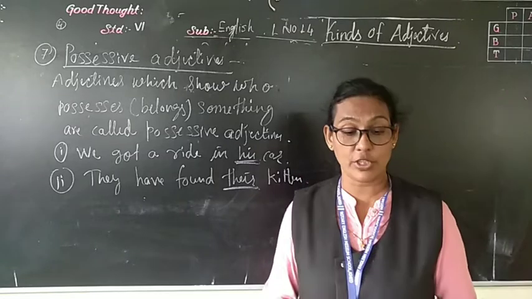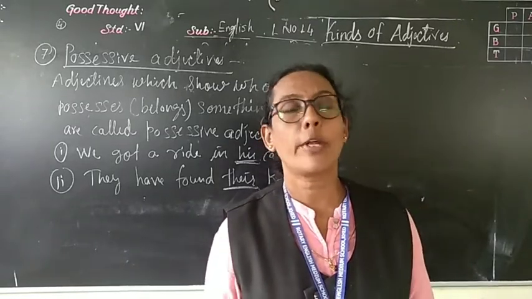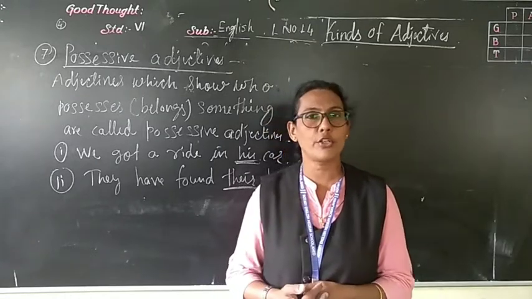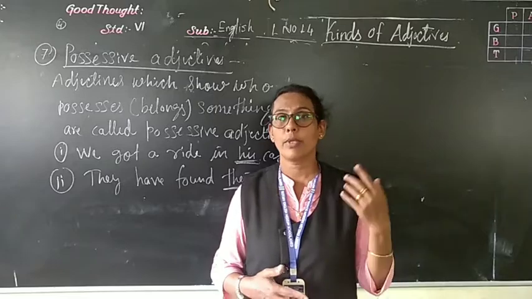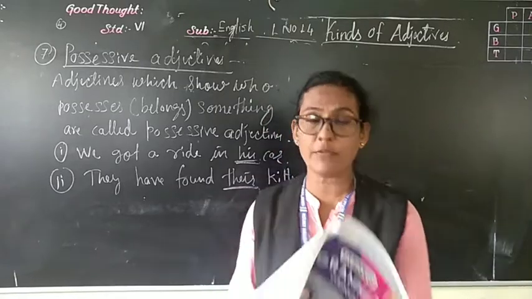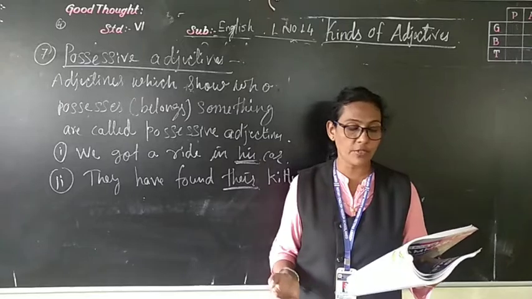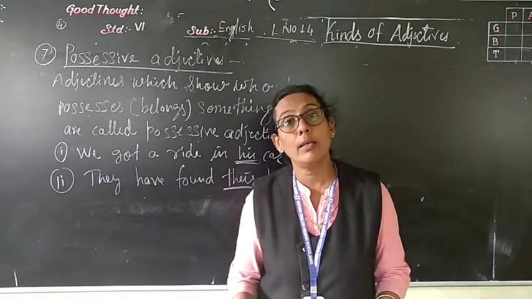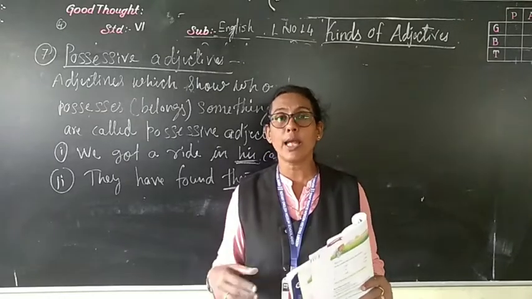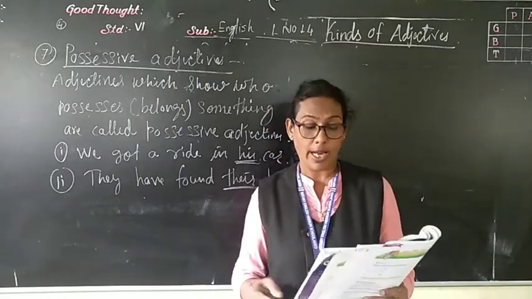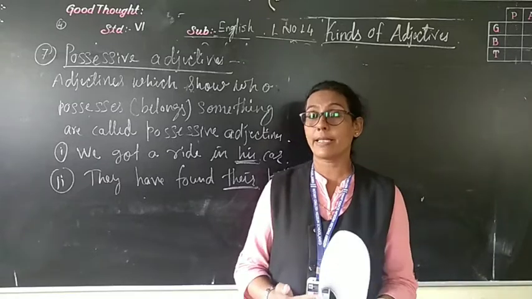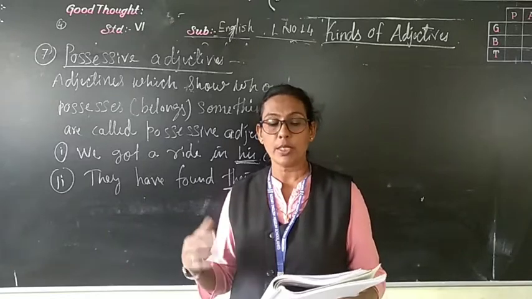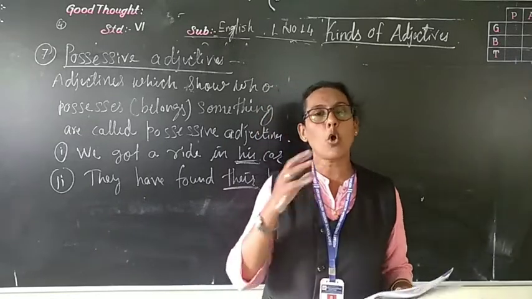What have we learned, dear children? We have seen what an adjective is. An adjective describes a noun. We have seen the 7 types of adjectives: attributive adjective, predicative adjective, adjective of quantity, adjective of quality, adjective of number, possessive adjectives, interrogative adjectives, and demonstrative adjectives, with all examples.